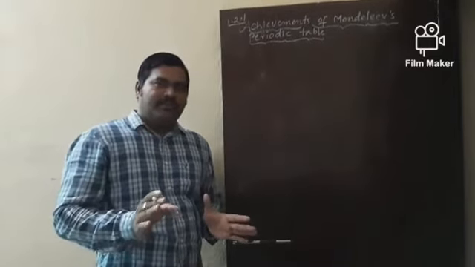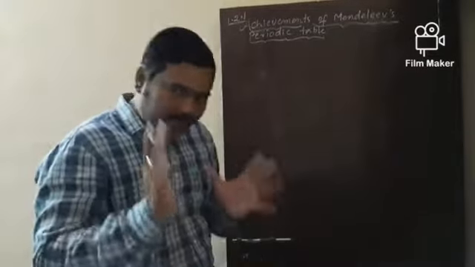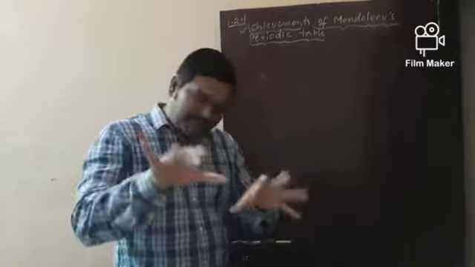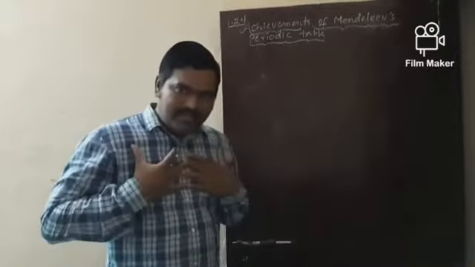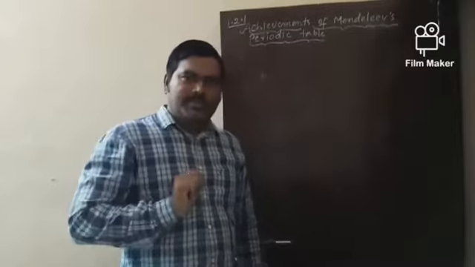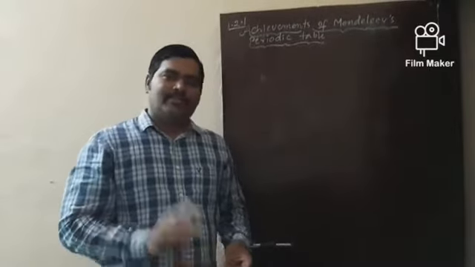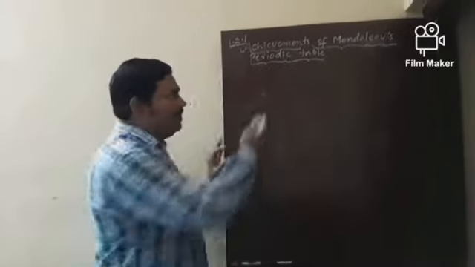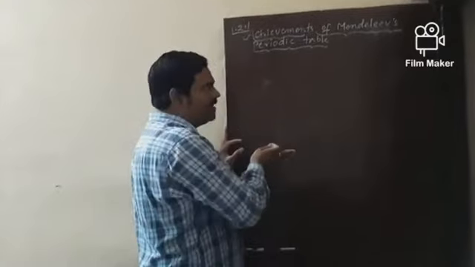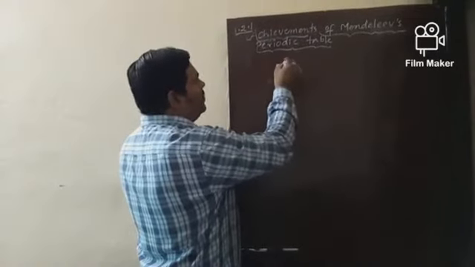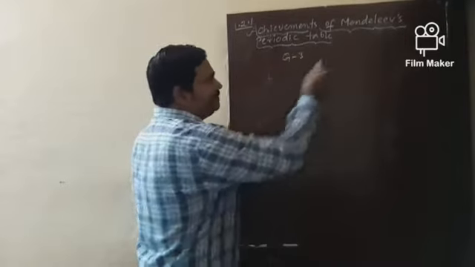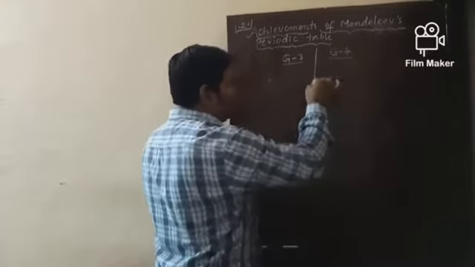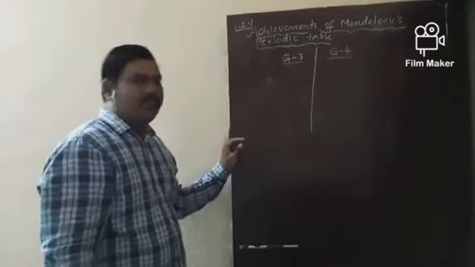If you want to understand more about the achievements, we require 2 reference groups from Mendeleev's periodic table. Let me write the same 2 groups from Mendeleev's periodic table right now: group number 3 and group number 4. These 2 groups are required as the reference to understand these achievements.